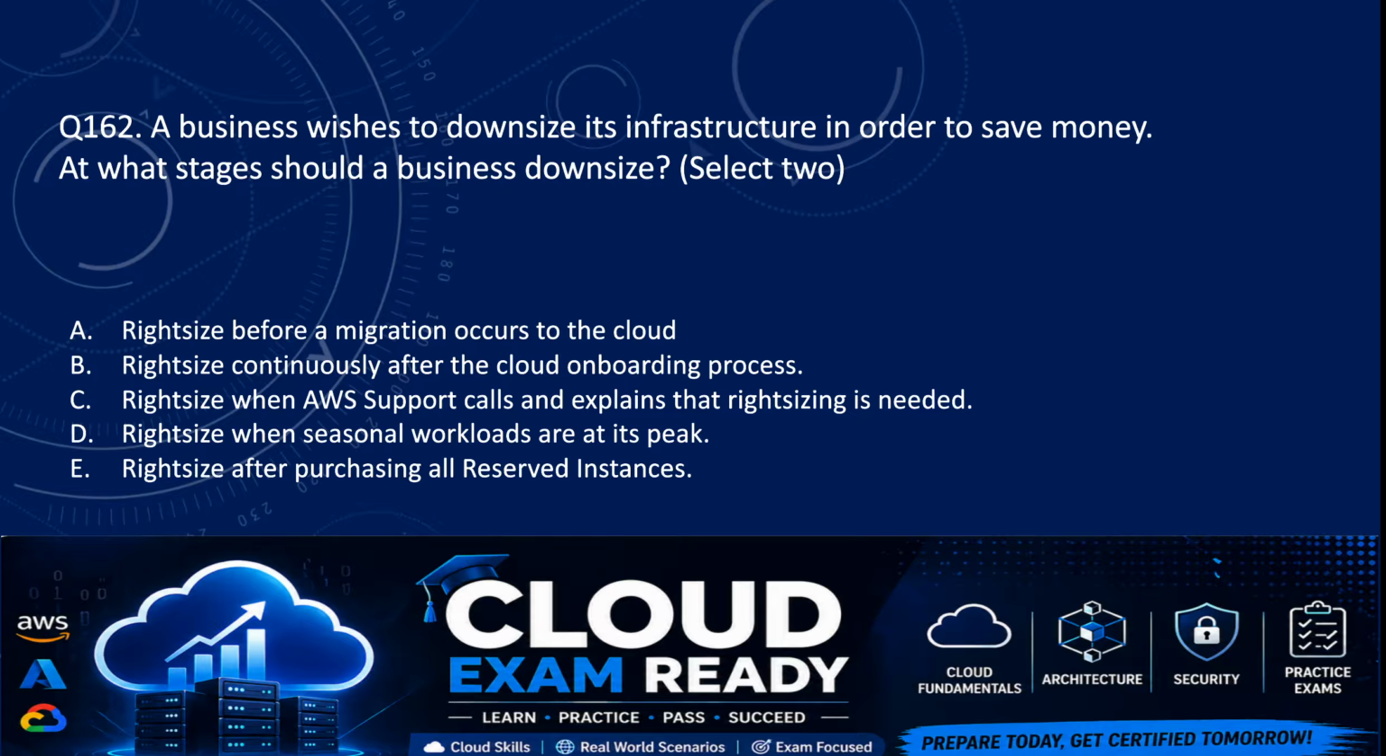C, right size when AWS support calls and explains that right sizing is needed. D, right size when seasonal workloads are at its peak. And E, right size after purchasing all the reserve instances. So here we need to select two options. So the correct options are option A, which is right size before a migration occurs to the cloud, and option B, which is right size continuously after the cloud onboarding process.